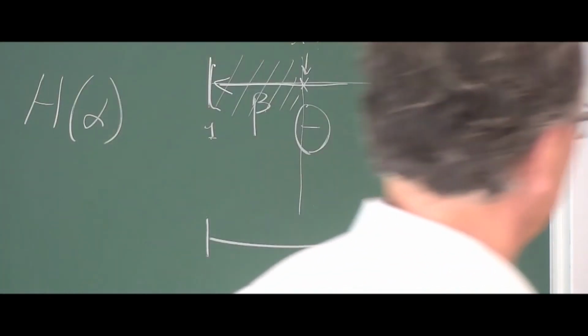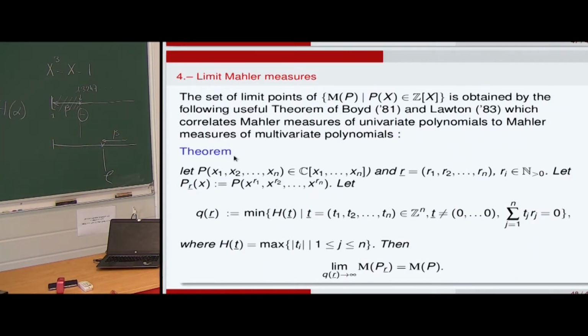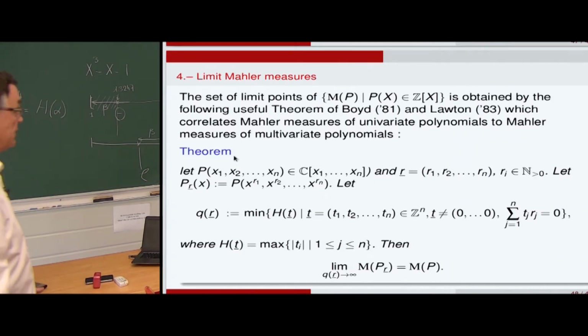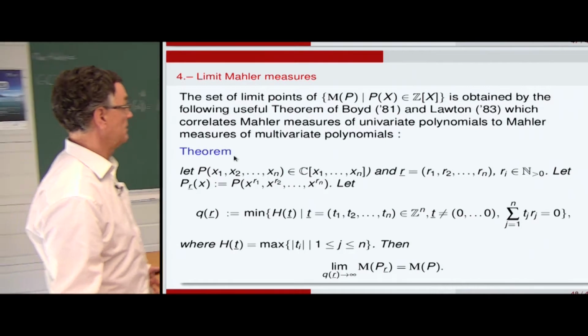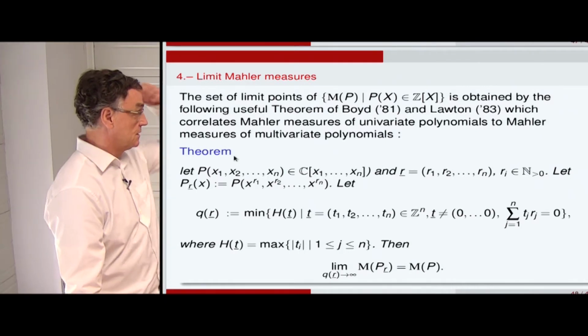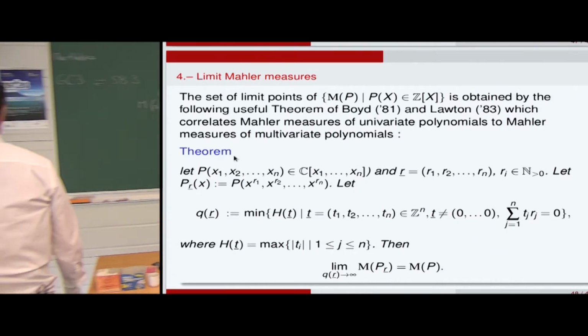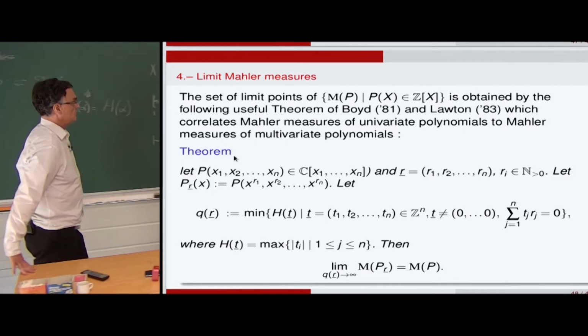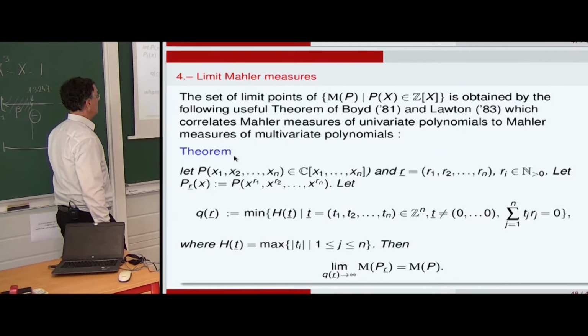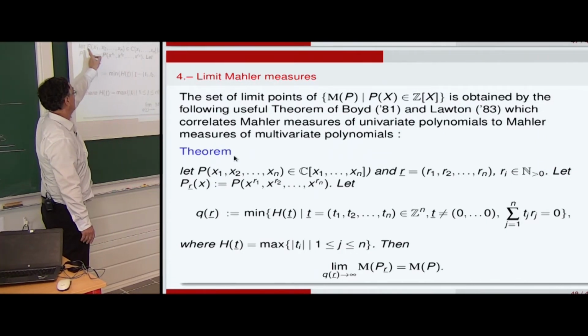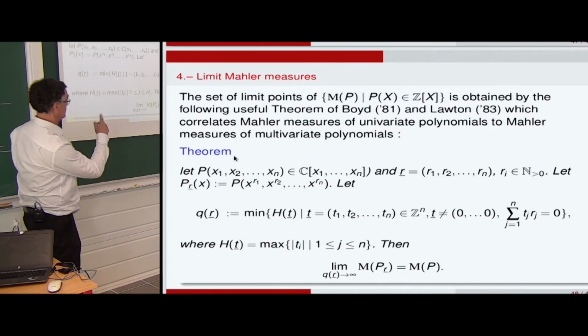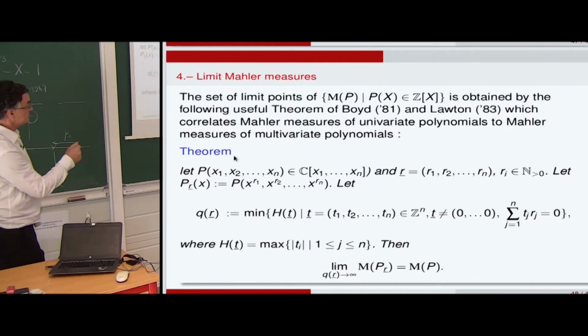The set of limit points of the set of Mahler measures is obtained by the following useful theorem of Boyd. It was partially proved by Boyd in his paper in 81, but it's generally true, and completed by Lawton in 83, which correlates Mahler measures of univariate polynomials to Mahler measures of multivariate polynomials. By Jensen's formula, in general for n variables, it's possible to define the Mahler measure of a polynomial with n variables on the n-dimensional torus.